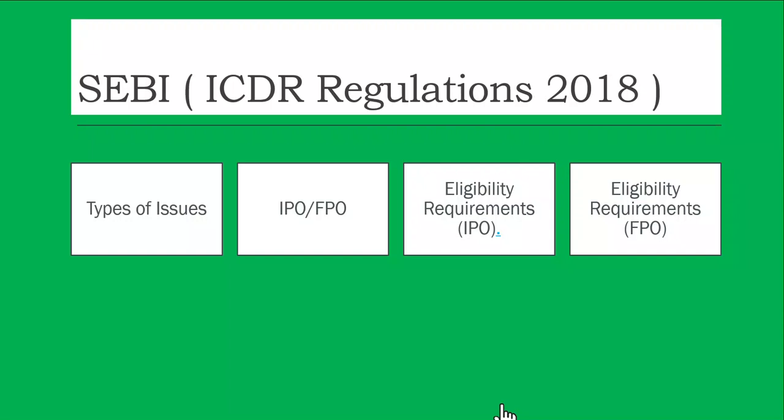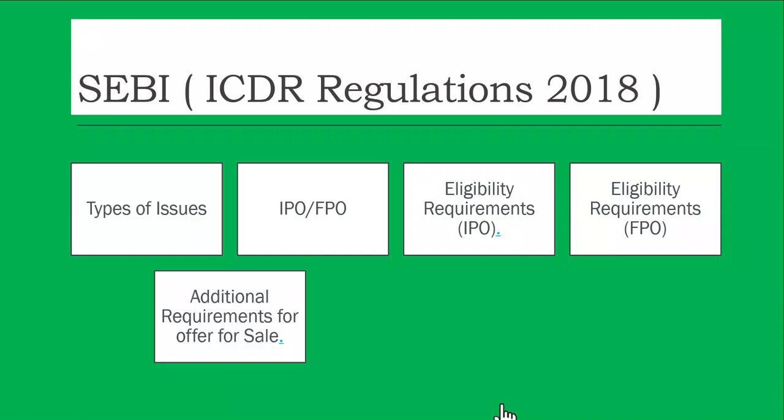Eligibility requirements apply when the company is issuing shares for the first time and gets listed in the process, so that the shares get traded on the stock exchange. That process is called an IPO. So what are the eligibility requirements? And second, we are going to cover the eligibility requirements of further public offerings.